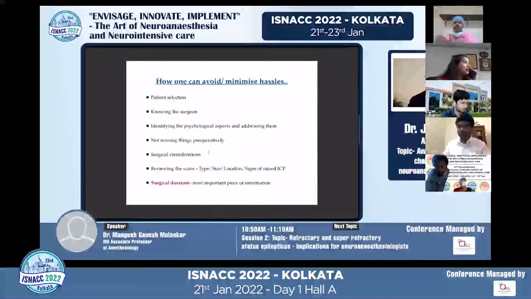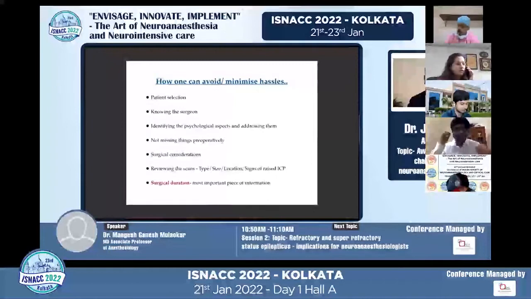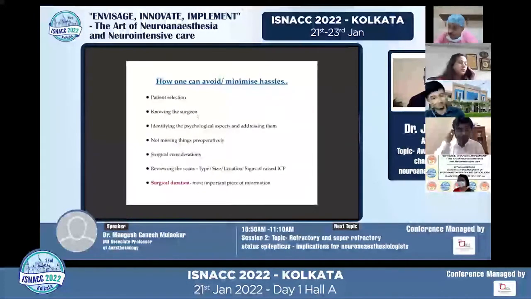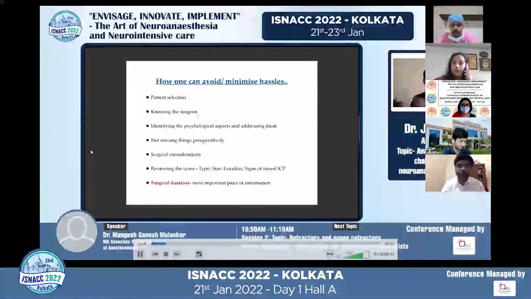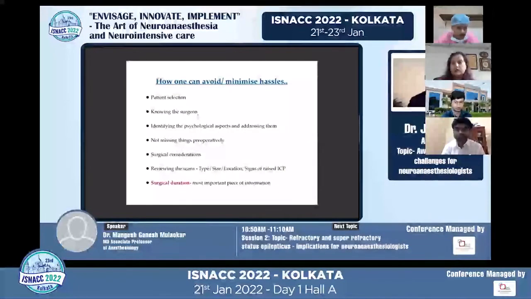One can avoid challenges or hassles with proper patient selection, ensuring that whoever is being selected is within the indication and not stretching too far. The reason why knowing the surgeon is important is that sometimes a young, upcoming neurosurgeon, for example, might have a point to prove, and can go slightly overboard and select a wrong patient, or a lesion which is too big and not congenial for an awake craniotomy.